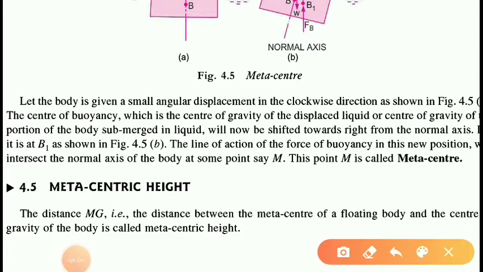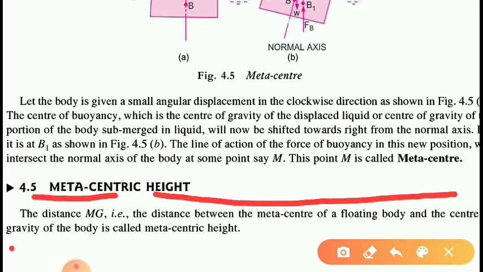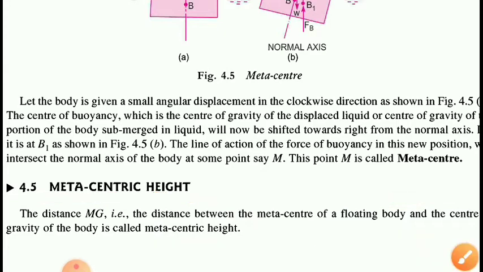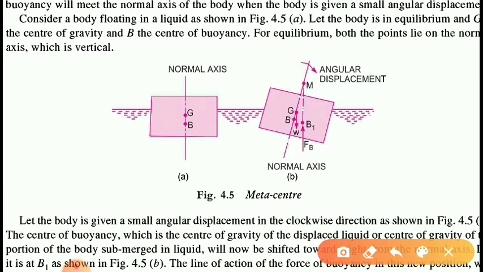Now what is metacentric height? The distance MG, means the distance between the metacenter of the floating body and the center of gravity of the body, is called the metacentric height. Means this distance, this MG distance, is called metacentric height. So it is the distance between the metacenter and the center of gravity of the body.